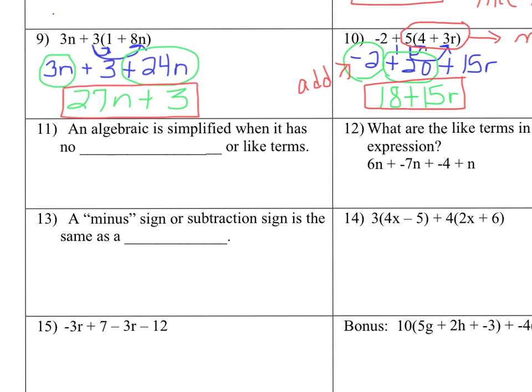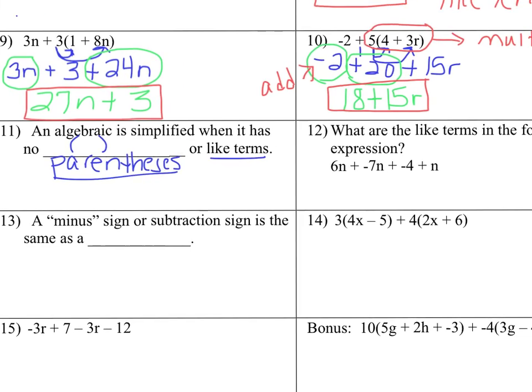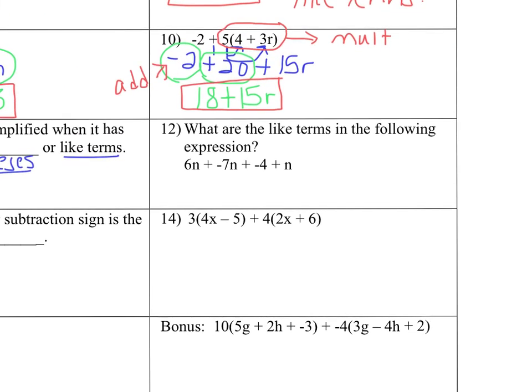Okay, an algebraic expression is simplified when it has no parentheses, or like terms. Okay? And then the next one is, what are the like terms in the following expression?